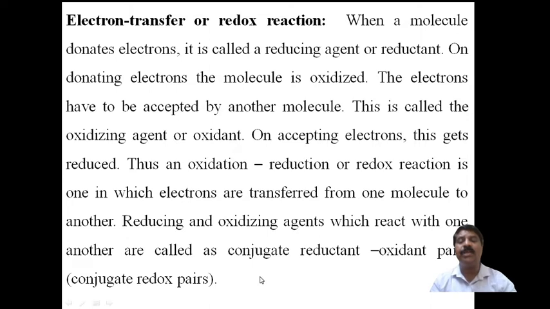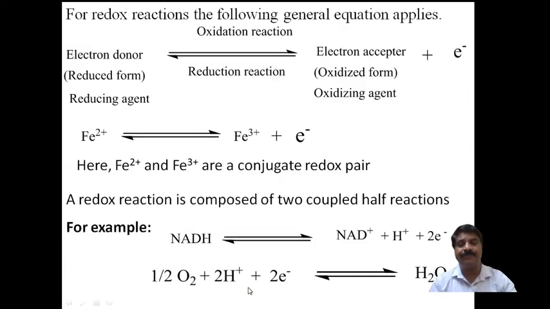That is a conjugate redox pair, because the oxidizing agent and reducing agent both participate in the reaction. The oxidizing agent becomes a reducing agent, and the reducing agent becomes an oxidizing agent after transferring electrons. This is called a conjugate redox pair.